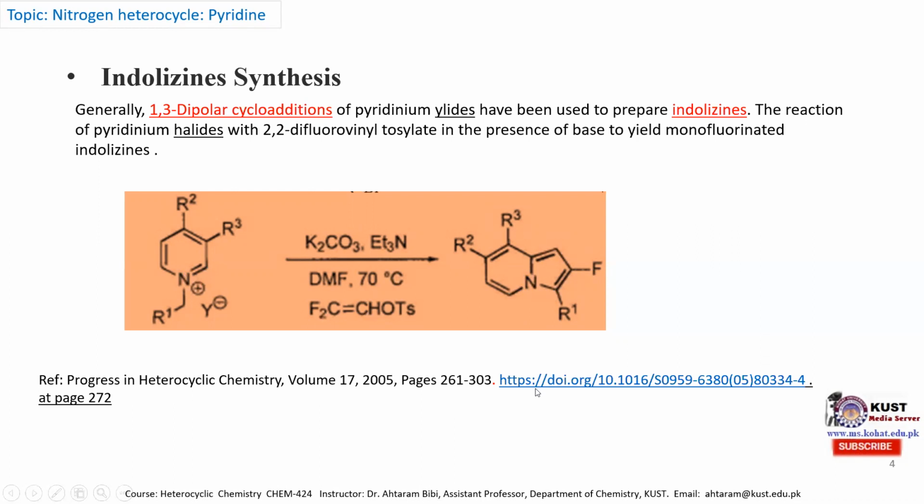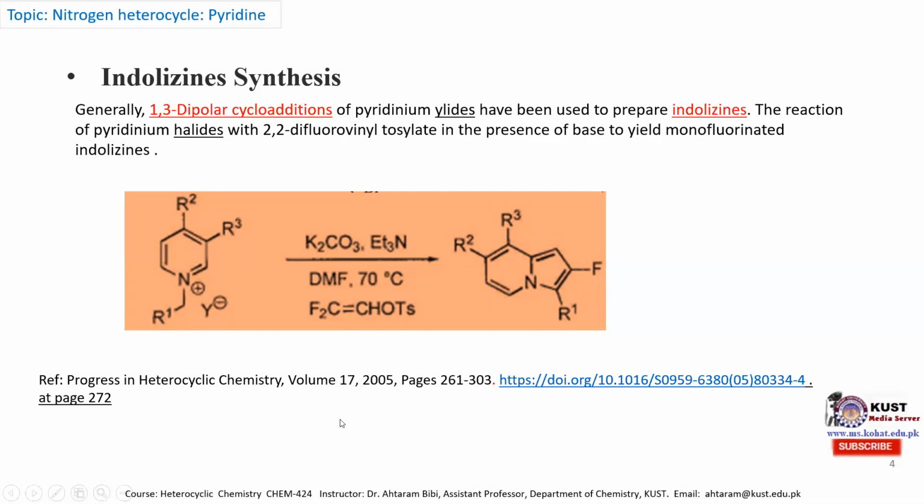And here is the link. If anyone is interested in the details of indolizine synthesis, one can copy paste this in Google Scholar, and this chapter will open. At page 272, this reaction is mentioned, showing how from the pyridinium halide, when it is treated with this 2,2-difluorovinyl tosylate in the presence of triethylamine and DMF, one can obtain the indolizine molecule, which is highly biologically active. One can also find the substituents R1, R2, and R3 in this link.